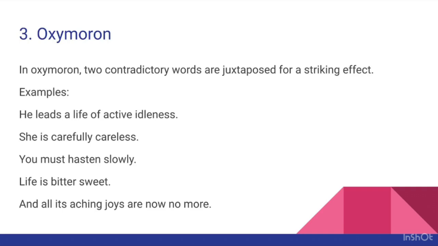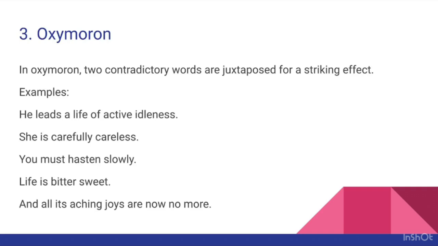Another phrase with which many of you are familiar is carefully careless. She is carefully careless. Careful and careless, these two are opposite words or contradictory words. They are placed side by side for a striking effect. Then, you must hasten slowly. So you must do the work fast, slowly.